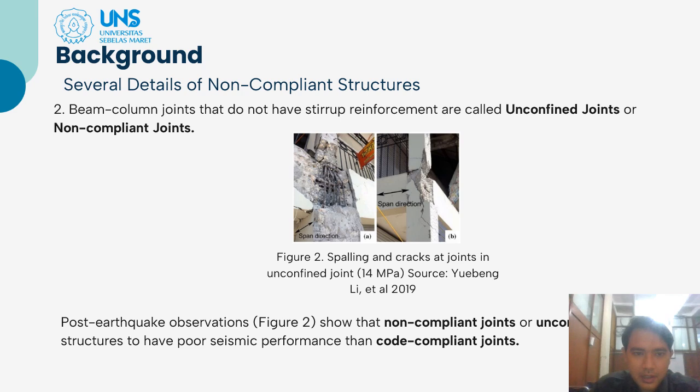Number two, beam column joint that do not have stirrup reinforcement are called unconfined joint or non-compliant joint. Post-earthquake observation, as we can see on the figure 2, show that non-compliant joint or unconfined joint structure make structure to have poor seismic performance than compliant joint. As we can see, because unconfined joint occurs spalling and cracks at joint.